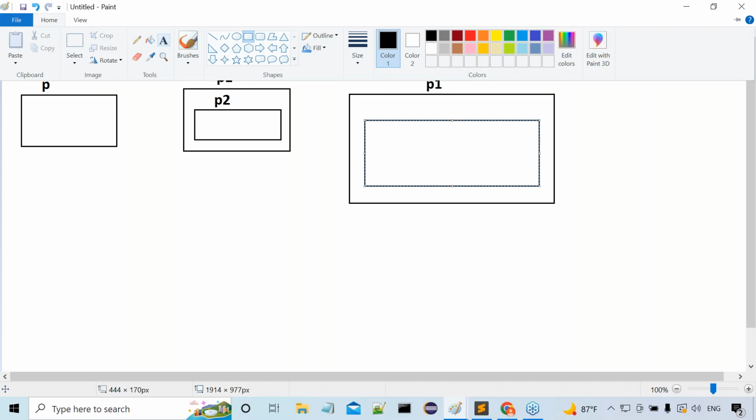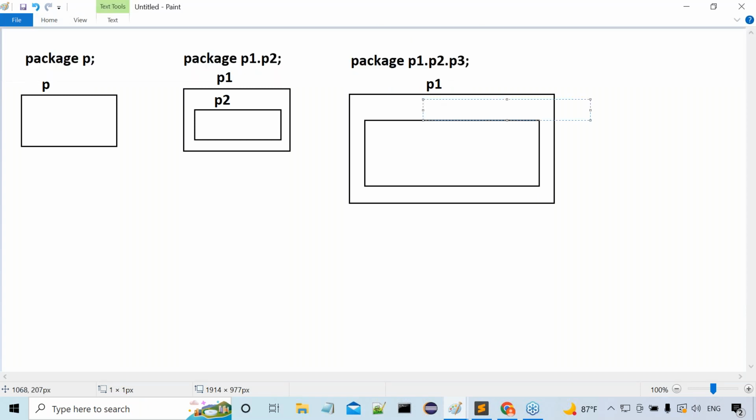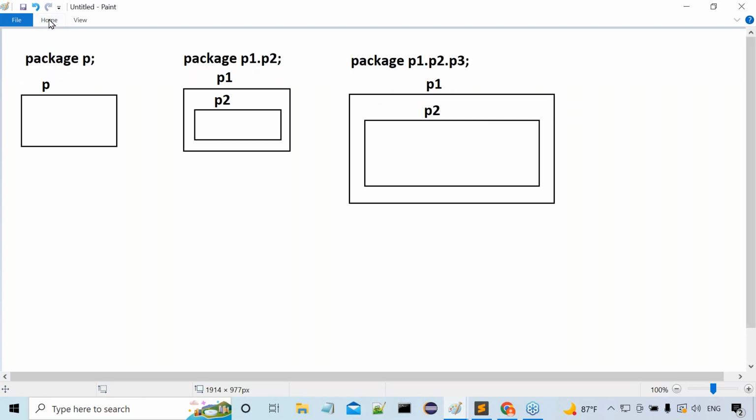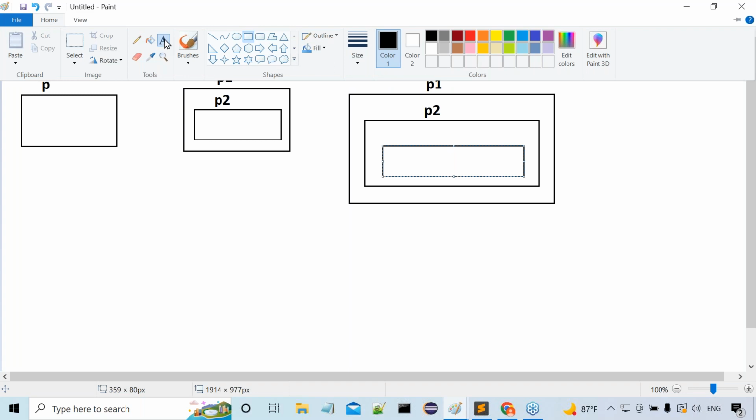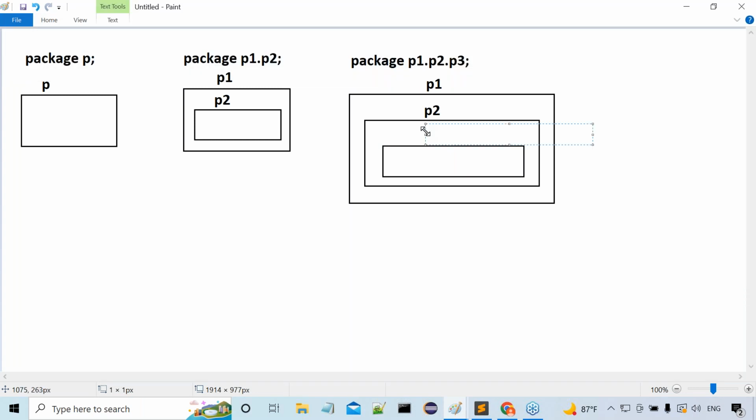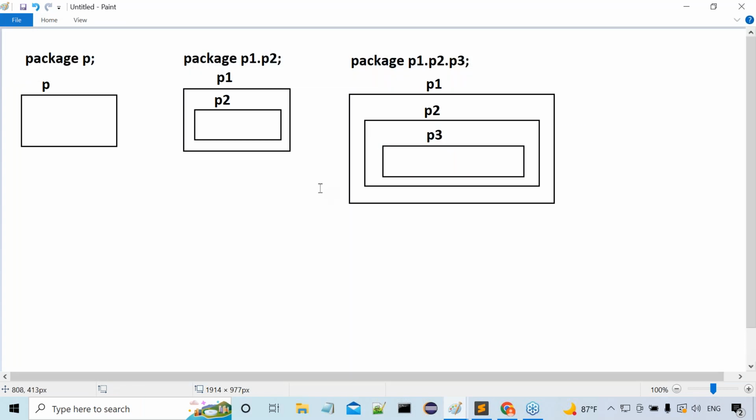Now here, it would be the P2 package. That's okay, fine. What is next? After that, one more nested package is required or not? So now this is P3. Observe carefully, this is P3. That's it: P1, P2, and P3.